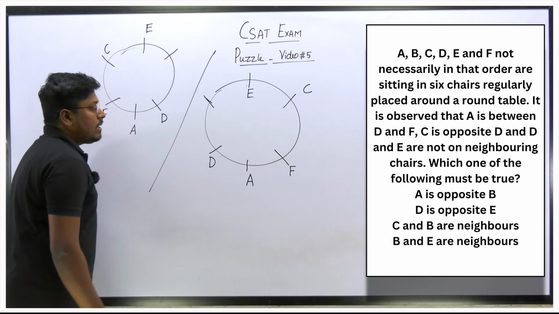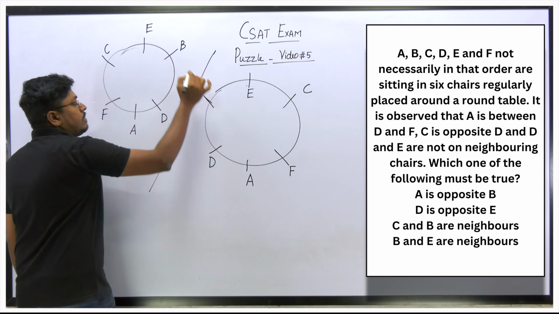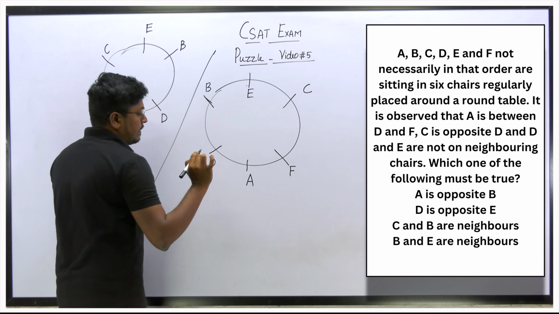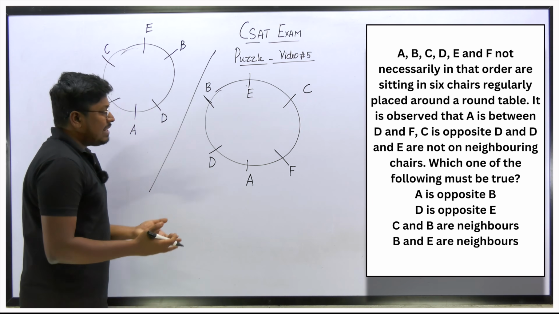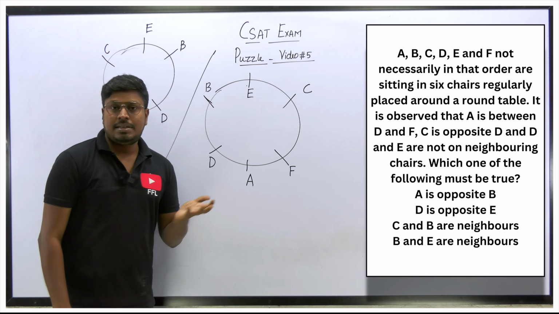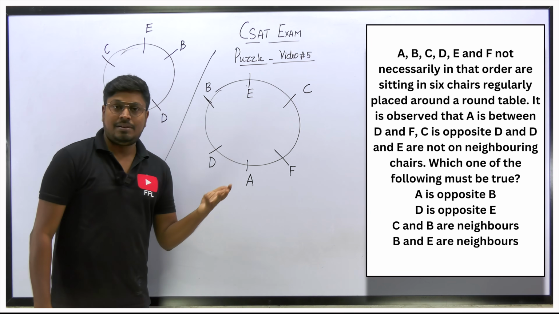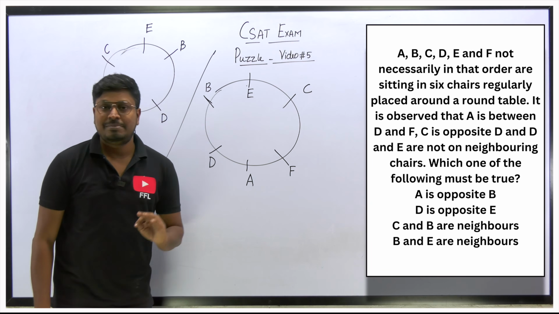So what about the remaining letters? A and B are remaining, so the remaining persons should be seated on the empty chairs. Got it? So finally we have drawn the diagram. It is easy. This is a UPSC exam question, a CSAT question, which was asked in 2009, 10 years back. So definitely the question will be easy.